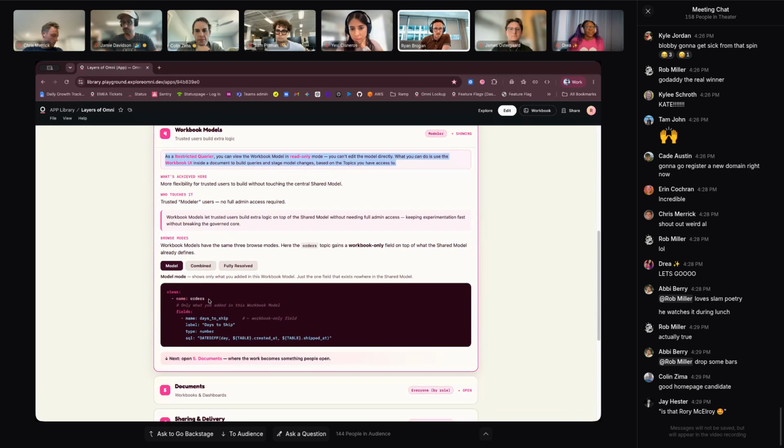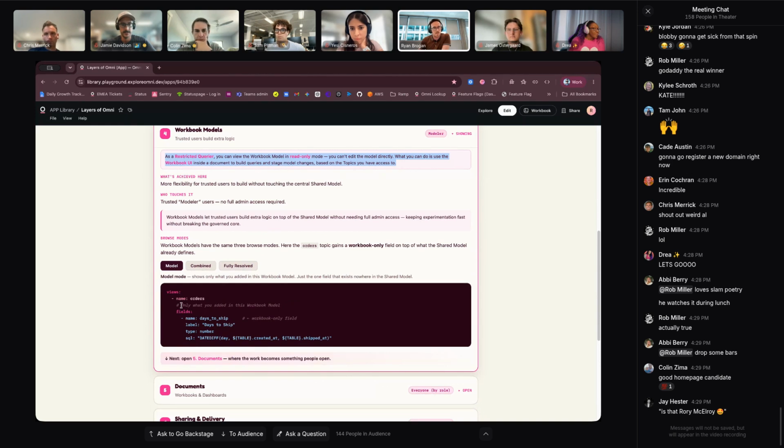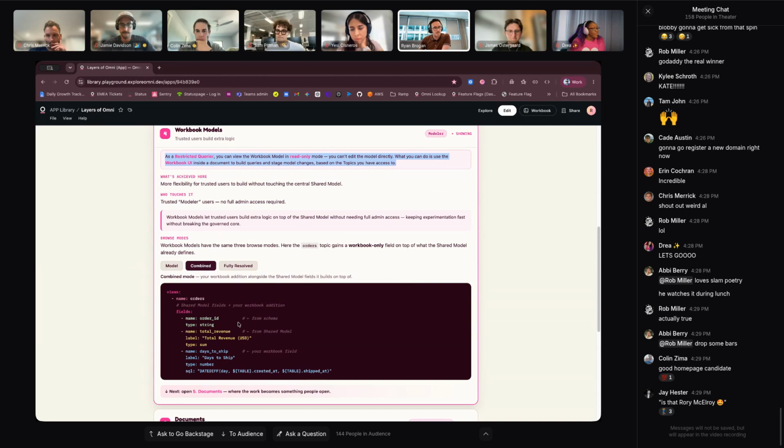And it also has a little bit of a toggle here to tell you what the browse modes are. So you know that at this workbook model, those are only those changes that you've staged at the model layer. Combined is everything, your extension models and the model layer.